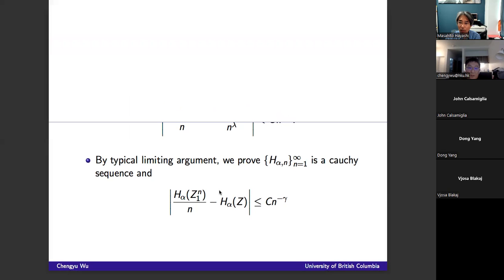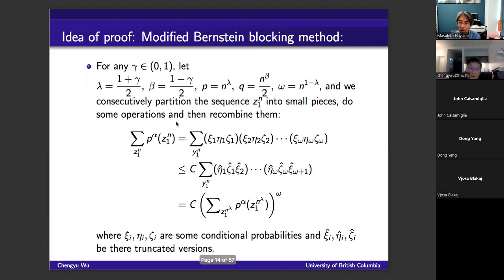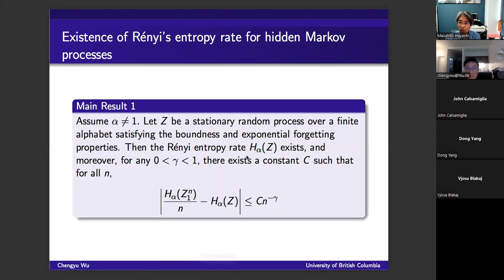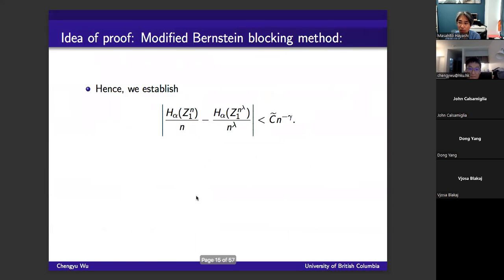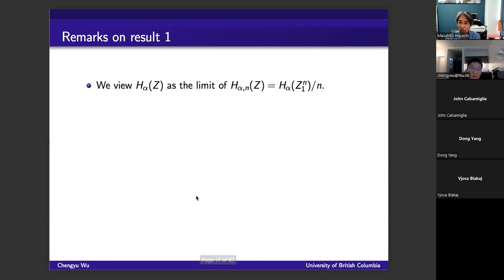Okay. So in particular, in our first result, we show the existence of the Renyi entropy rate for the class of random processes, and we also have a convergence rate. And then the next step is, maybe let me first give some remarks on our first result. The first one is that we view the Renyi entropy rate as the limit of the finite block version.